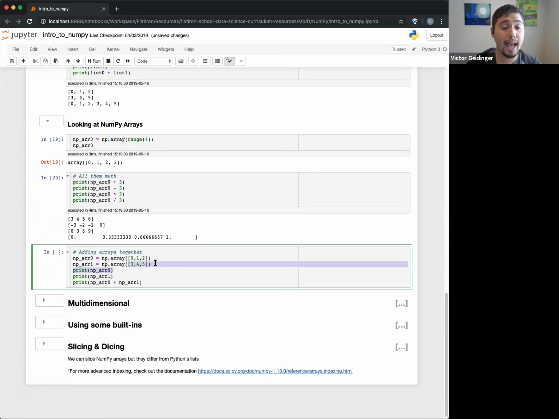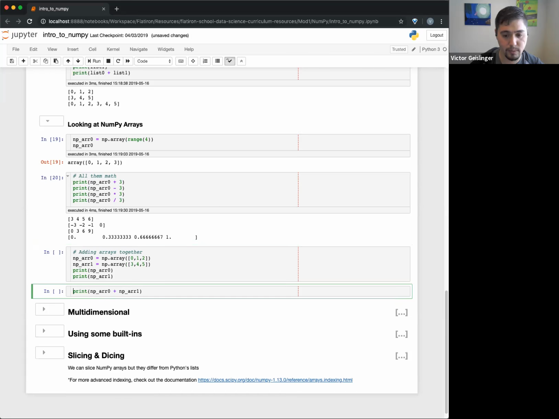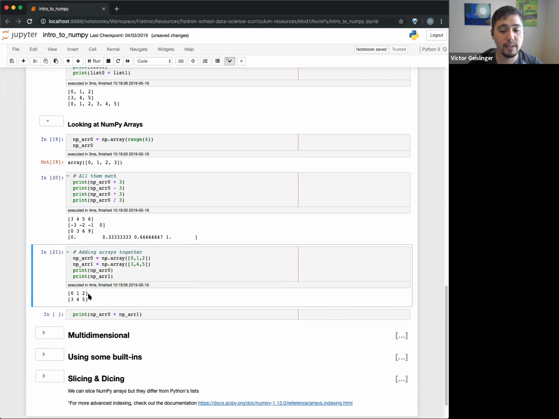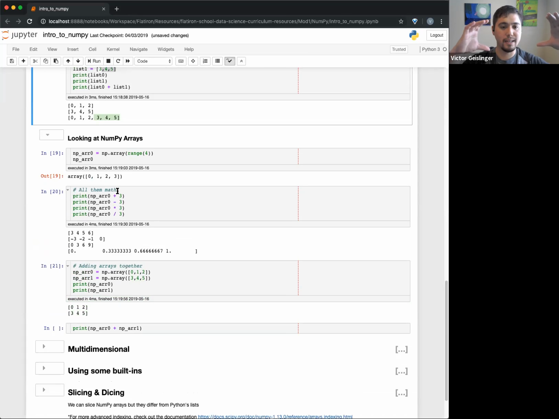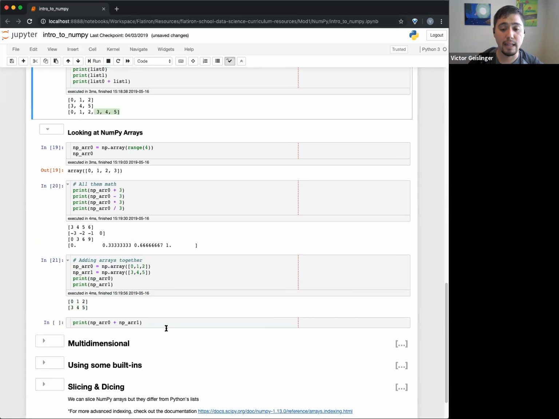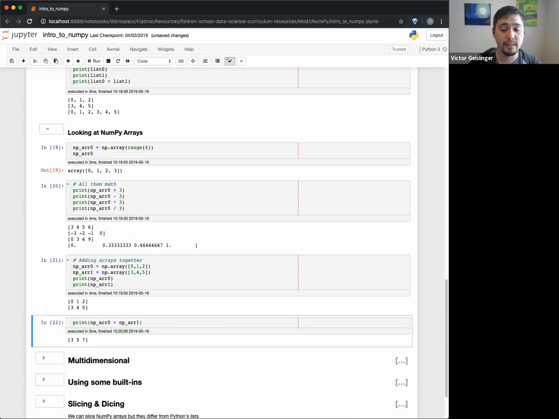We can also add lists together. So this one's a really interesting one. Remember last time we created these, I'll show you guys just to show you what they look like. I have these two different NumPy arrays. And last time when we added the lists together, it just stuck them together, glued them. But in this case, when we add NumPy arrays, it'll actually add up each element.